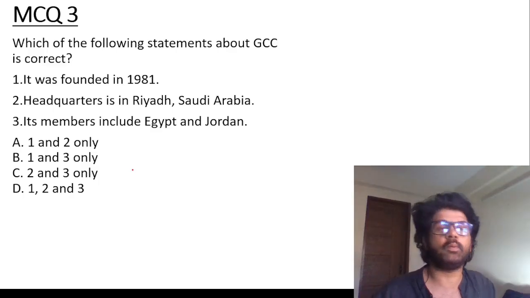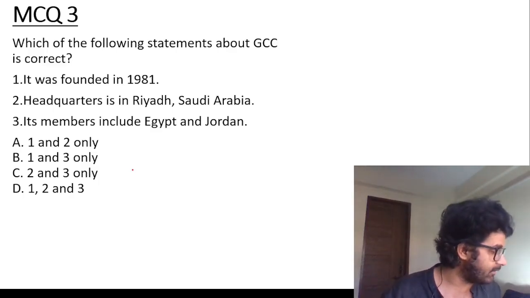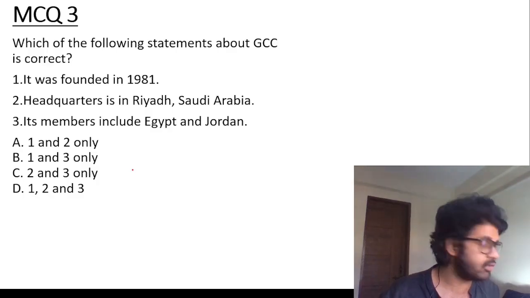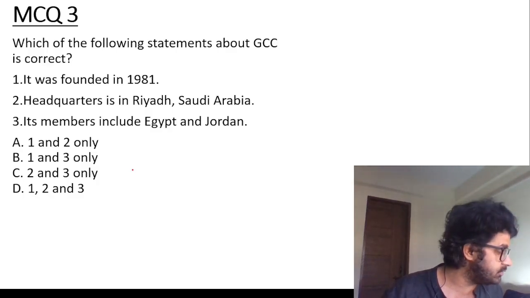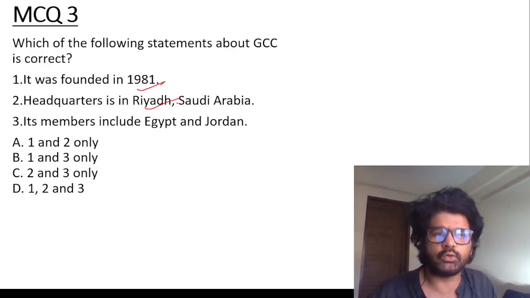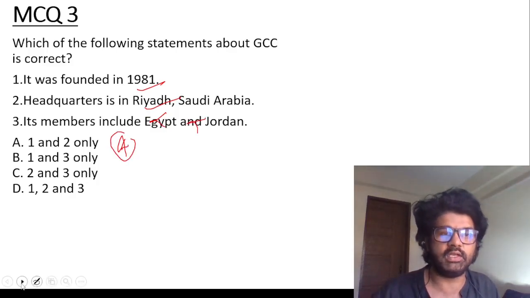Which of the following statements about GCC is or are correct? Have a look at these options and try option elimination to arrive at the correct answer, like a good boy or goody-good girl. It was founded 81 years ago, headquarters, yes. No, Egypt and Jordan. So the answer is A, 1 and 2 only.